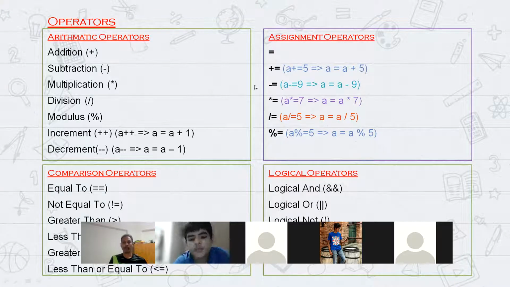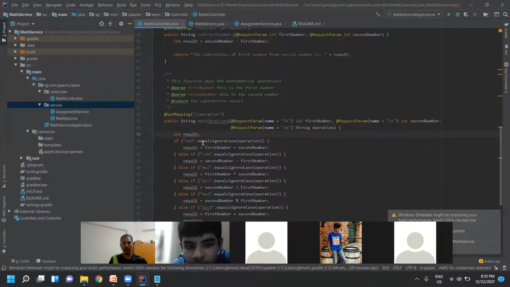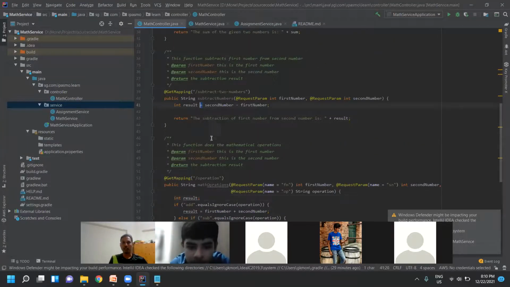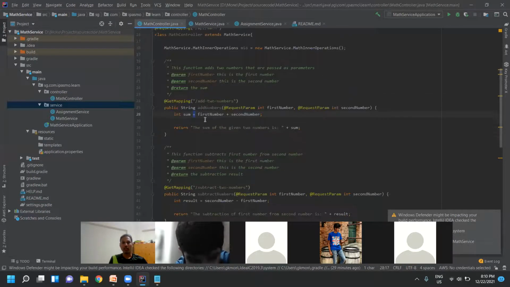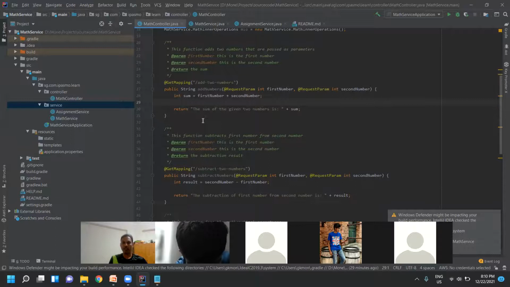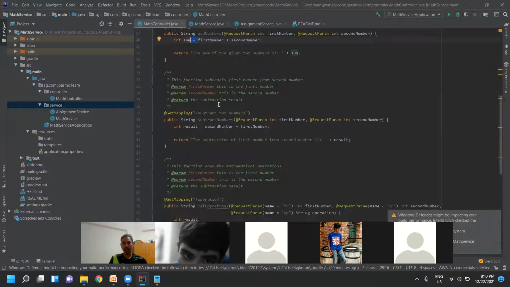Assignment operators: I have explained in many programs how to declare a variable. We have seen how to create a variable. I'm creating a variable sum here and assigning some value. How do you assign the value? You use the equal to operator, which is nothing but the assignment operator.